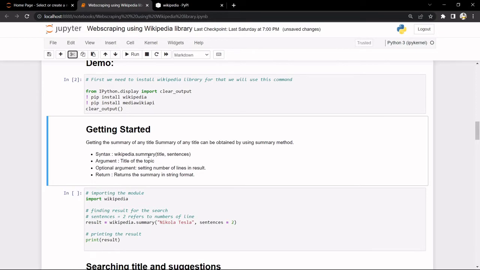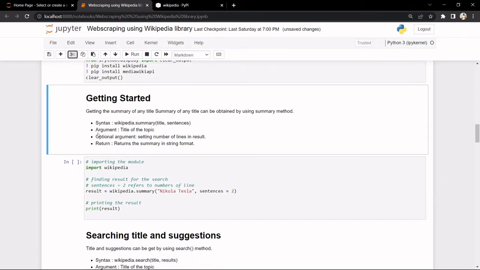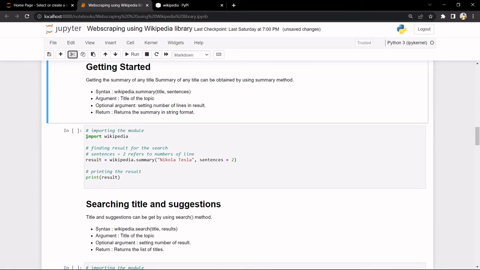First of all, we'll get the summary of the title that we want. So this is the syntax, the argument, the optional argument, and the return statement. We'll first import wikipedia, importing the library.